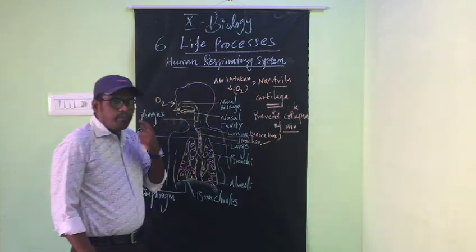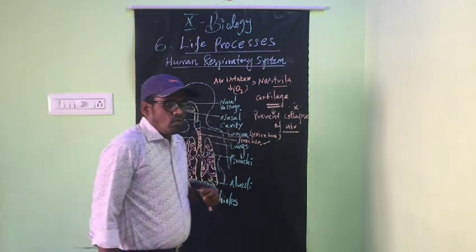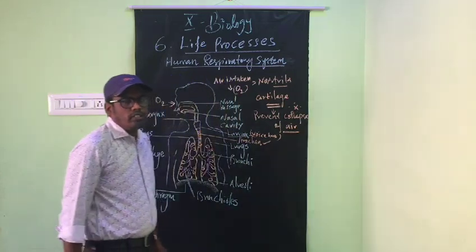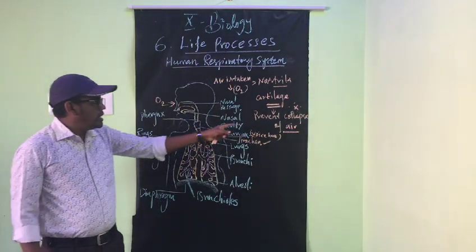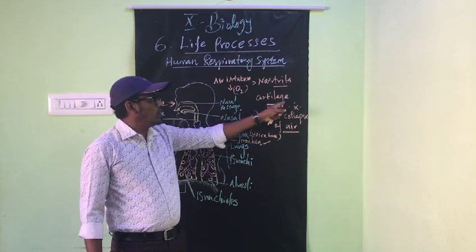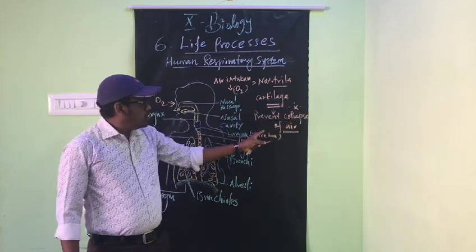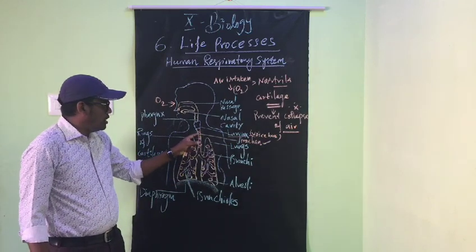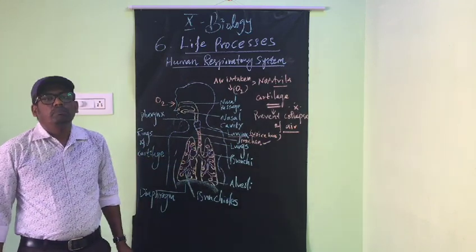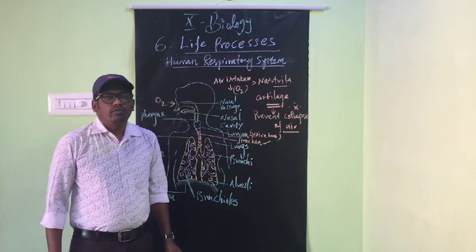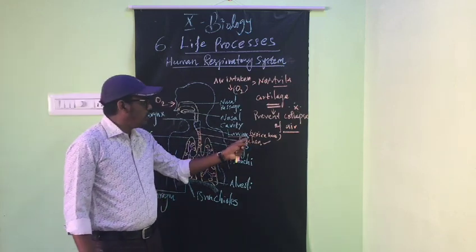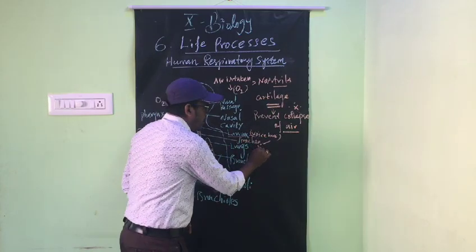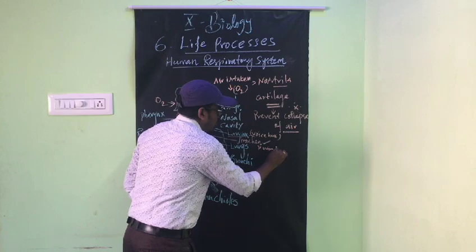What is the trachea? What is it made of? What is its function? The trachea is made up of the connective tissue cartilage, which prevents the collapse of the air passage. Fully cartilage is present in the trachea. The trachea is also called the windpipe.